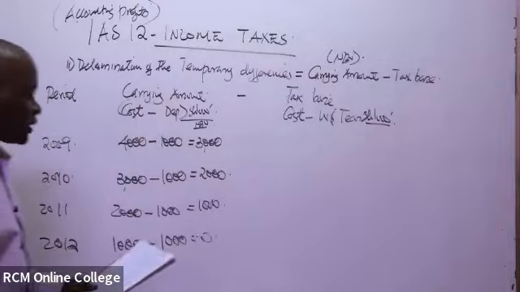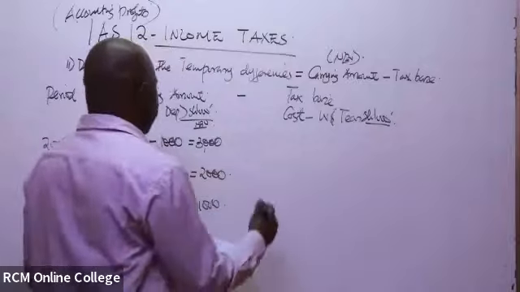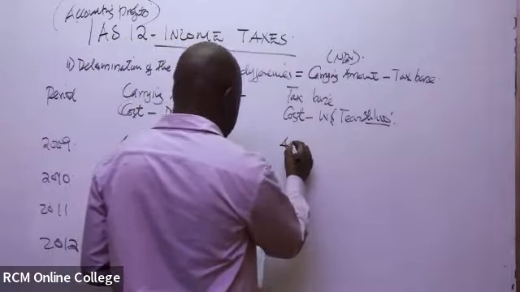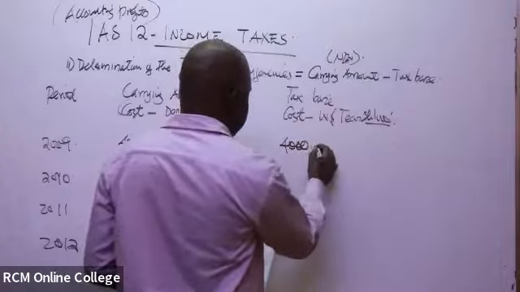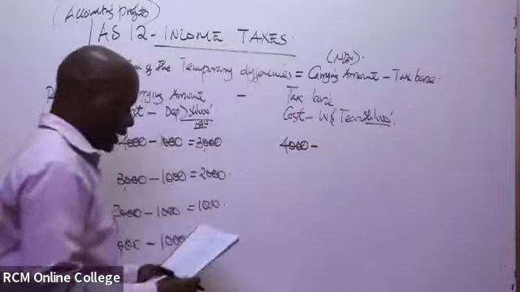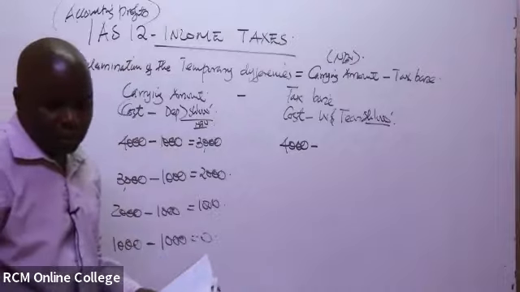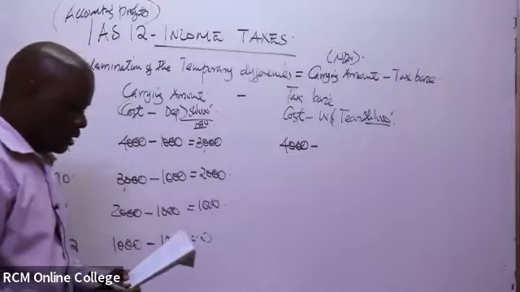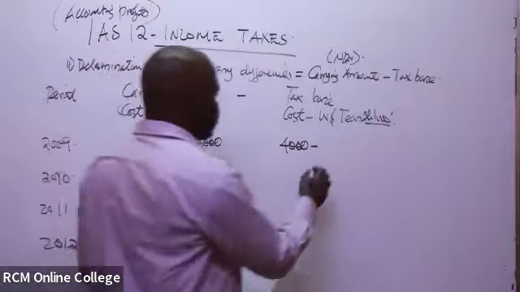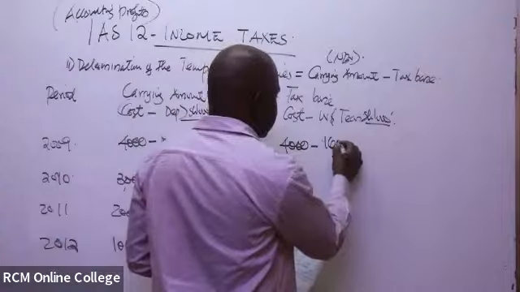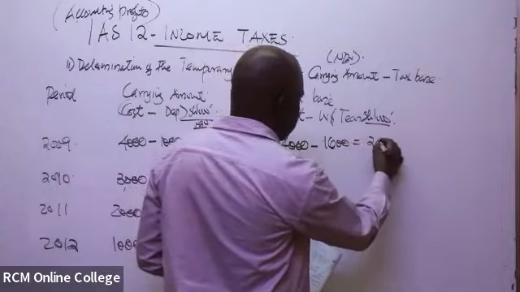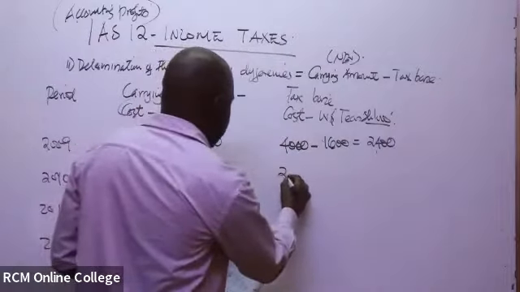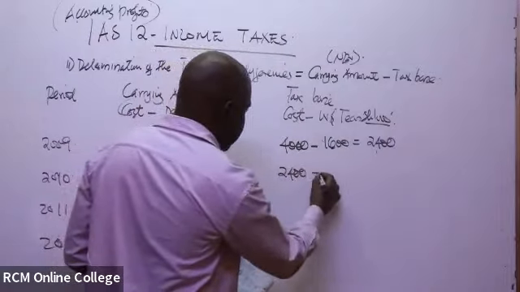But now, in this case, our tax base. For our tax base, we say the cost, because the cost here is actually 4 million for the first year. Now, the first year wear and tear that we computed, how much was it? The first year it was 1600. I think it was 1600. So we remained with how much? It was 2,400,000. So they opened the coming year with 2,400,000 and reduced by 800.